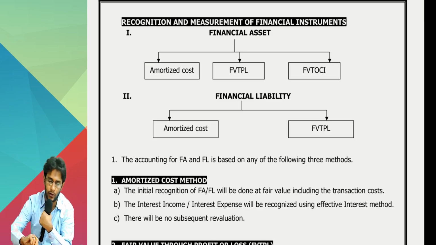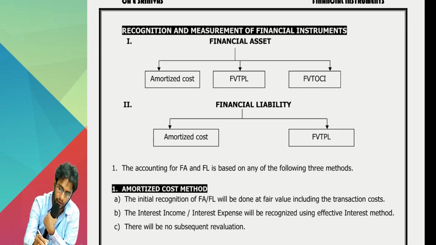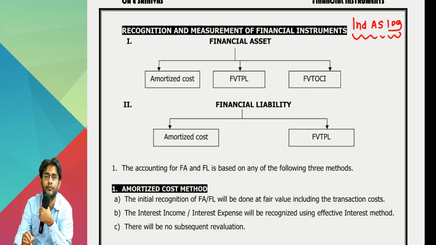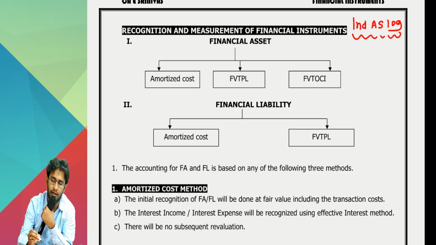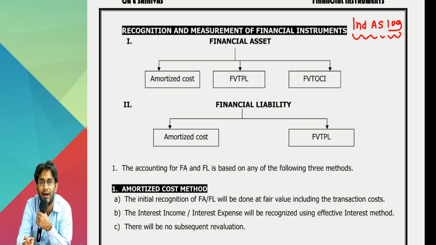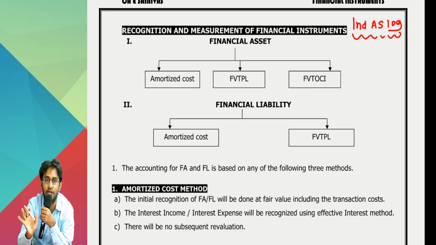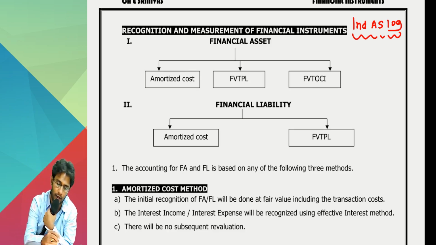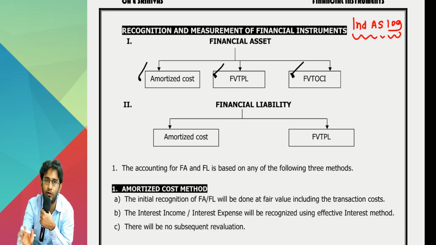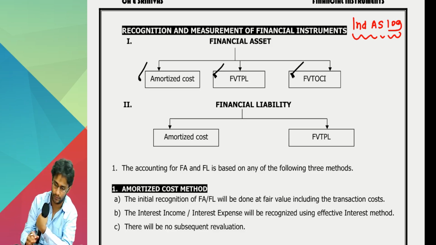Next one. Sir, here onwards, it is recognition and measurement of financial instruments. This is your Ind AS 109. See the first chart given to you. Financial assets, sir, there are three possible methods. I am not saying three alternatives. Three methods are possible. Which one is to be applied? Not your wish. The standard will tell you. But overall, three methods. One is amortized cost method, fair value through profit or loss, fair value through other comprehensive income. There is no fourth method. Any asset has to be accounted under either of these three. Which one, we will see later on.